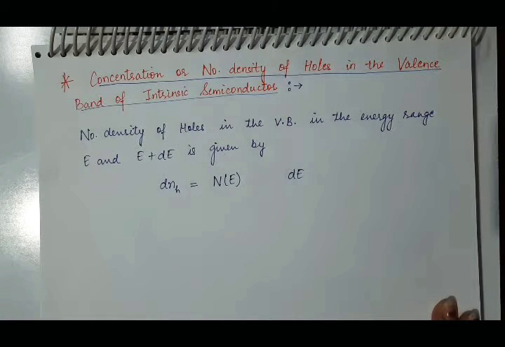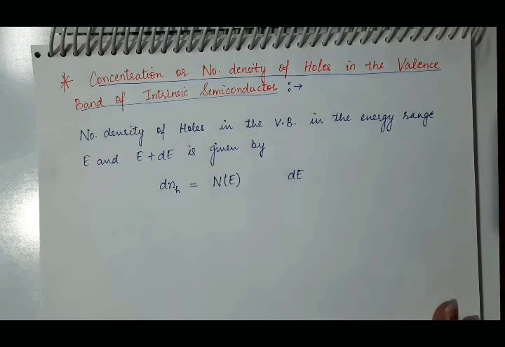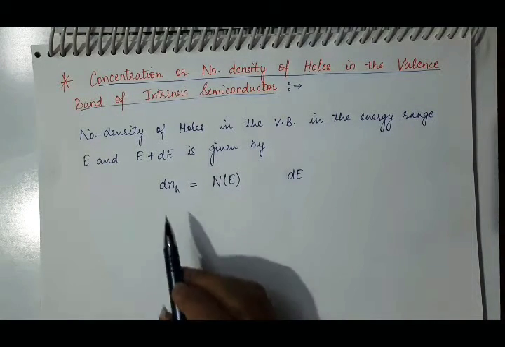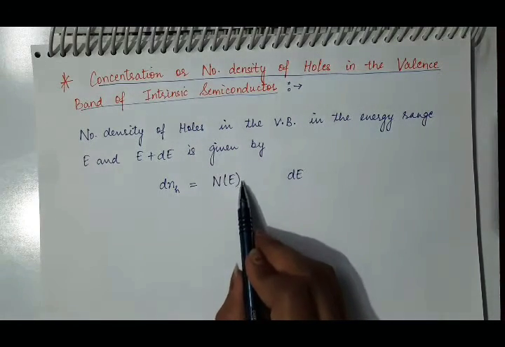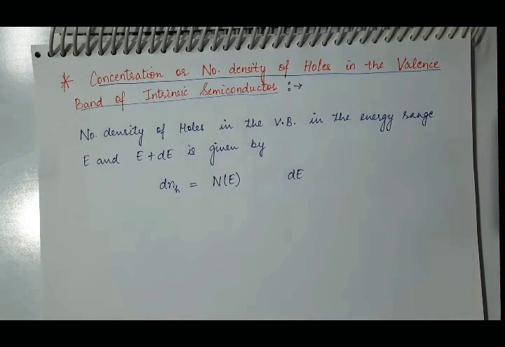And when this number density of states is multiplied by the probability of the state to be occupied by the electron, it will give the probability of an electron to occupy any state. But here we are discussing holes. It means here we will multiply by the probability of the state which is not occupied by the electron. The probability of the state to be occupied by the electron is given by Fe, and we know that total probability is always 1.